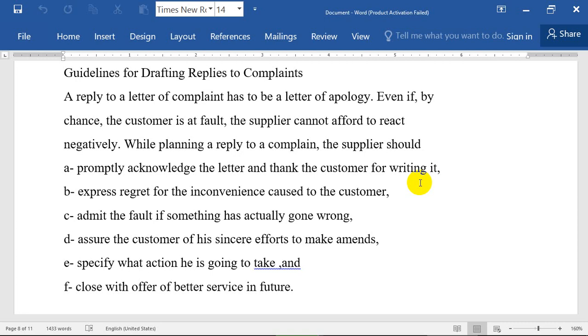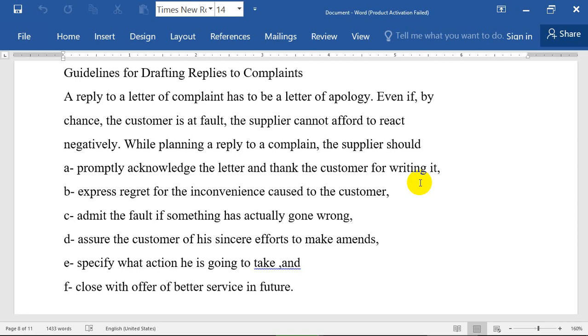Number C, admit the fault if something has actually gone wrong. You have to admit. Don't say in your reply, this is not our mistake, we didn't do this. Don't come to ask, don't order any goods from us again. Don't deal with your customer as if you are in need of this customer because you have another customer. No. Deal with all customers as if they are the only customers that you have, even if you have 1,000 customers. So you have to admit the fault. تعترف بخطأك.